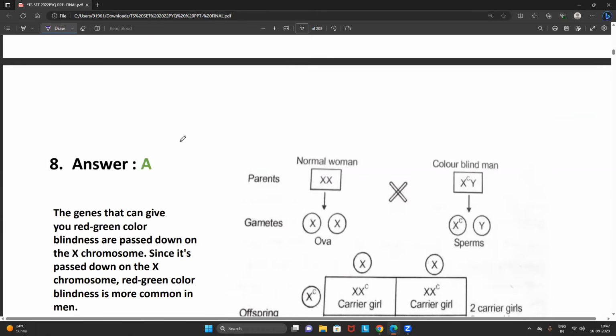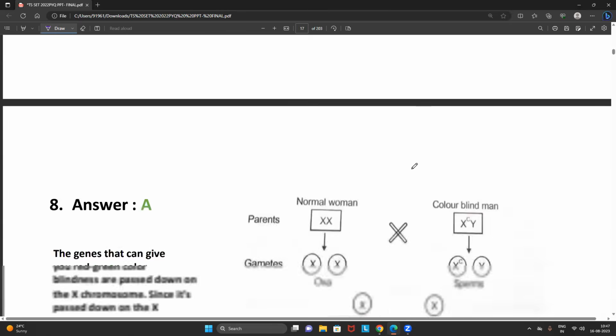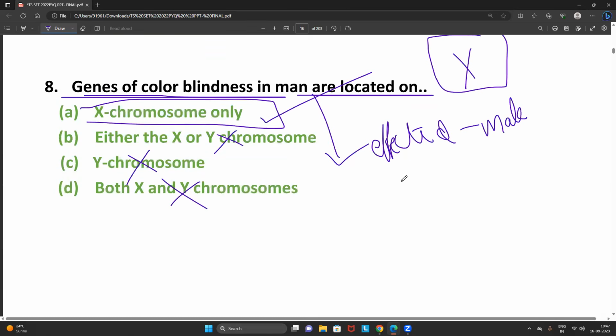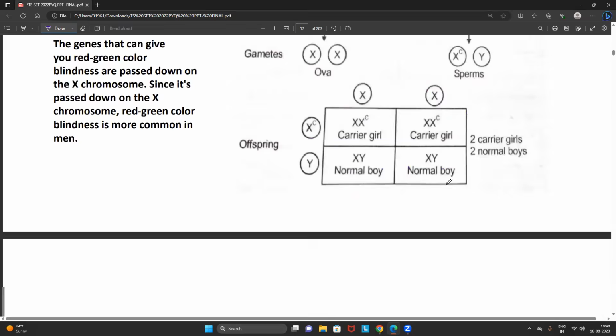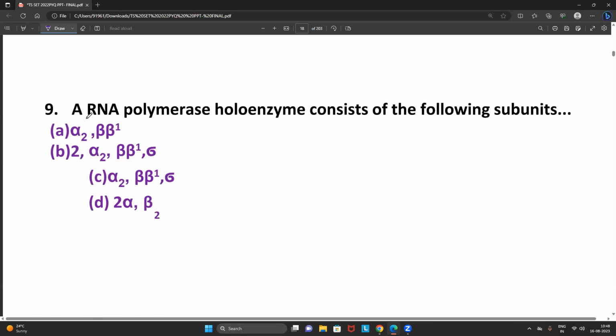Always remember, in case of color blindness, who will be affected more? Of course, friends, males are affected more. Always remember that particular point. And what about the female, friends? You all commonly know that females generally act as carriers. Please don't get confused with that particular statement. I want all the students to understand.